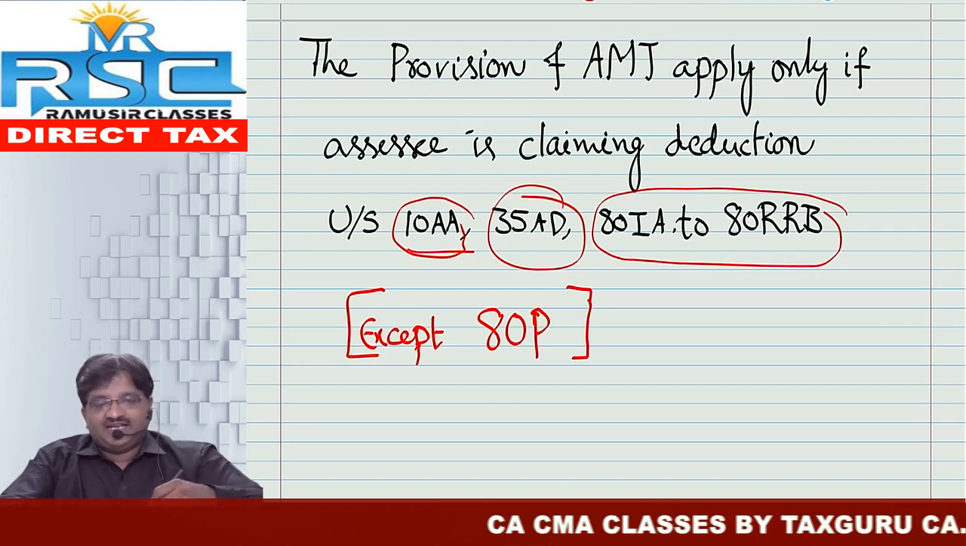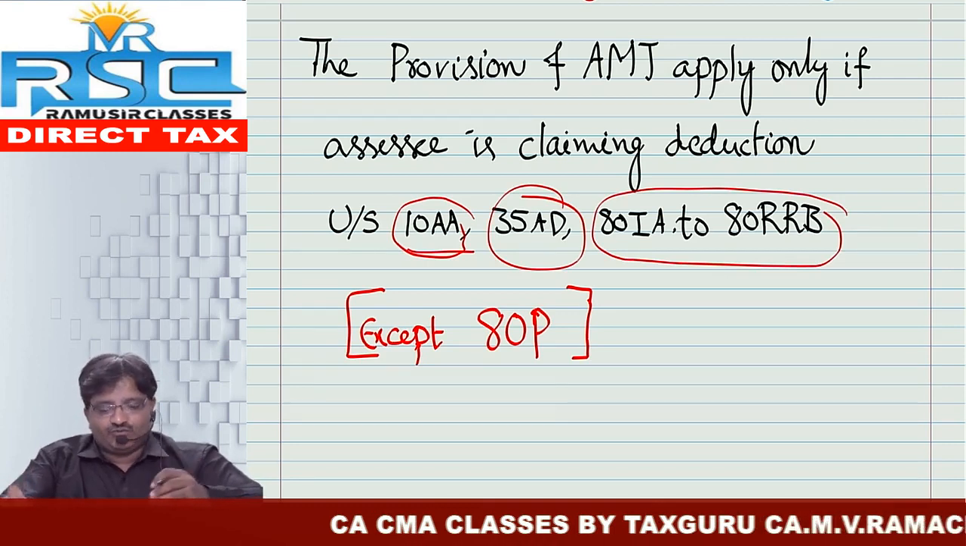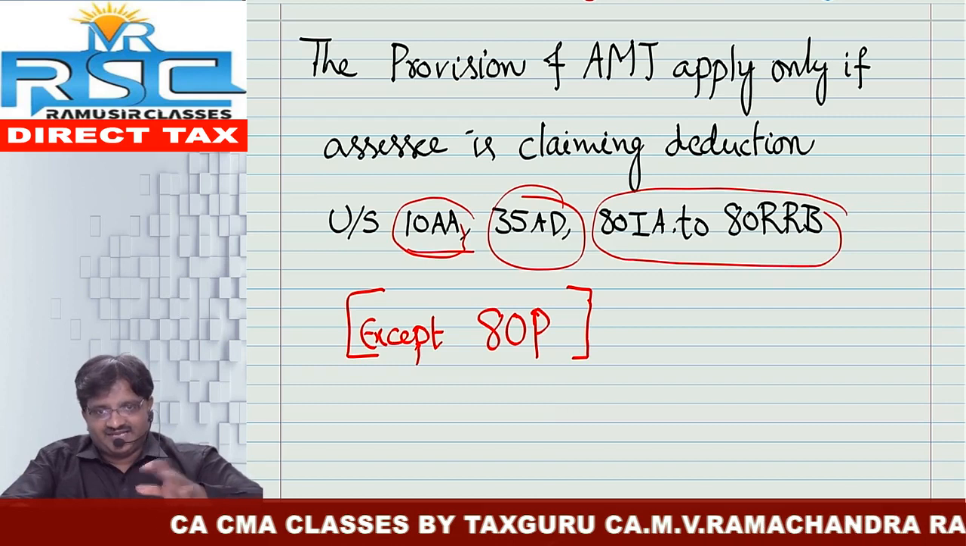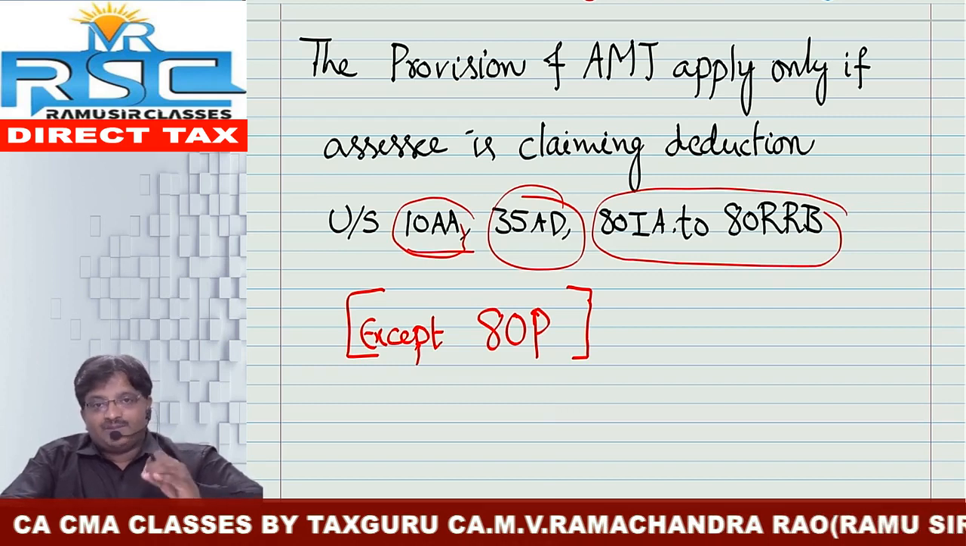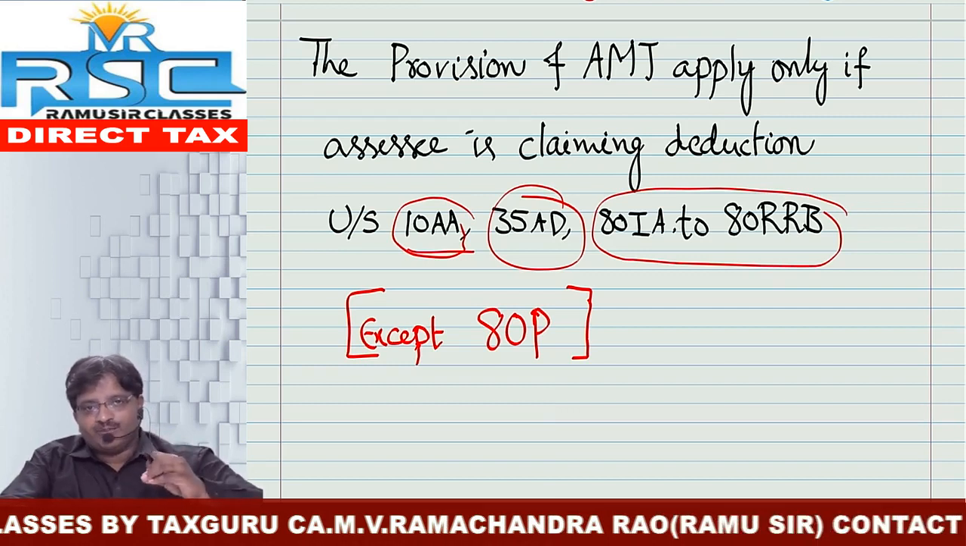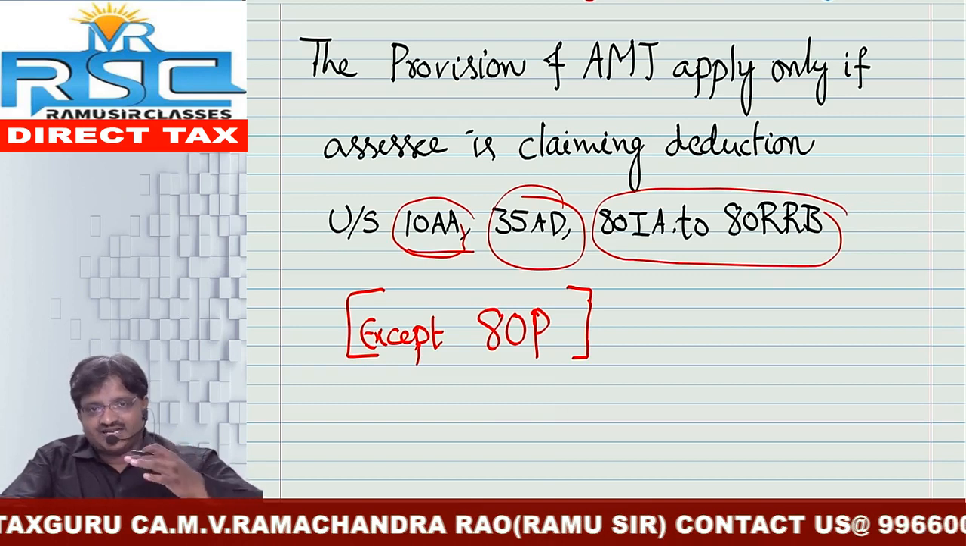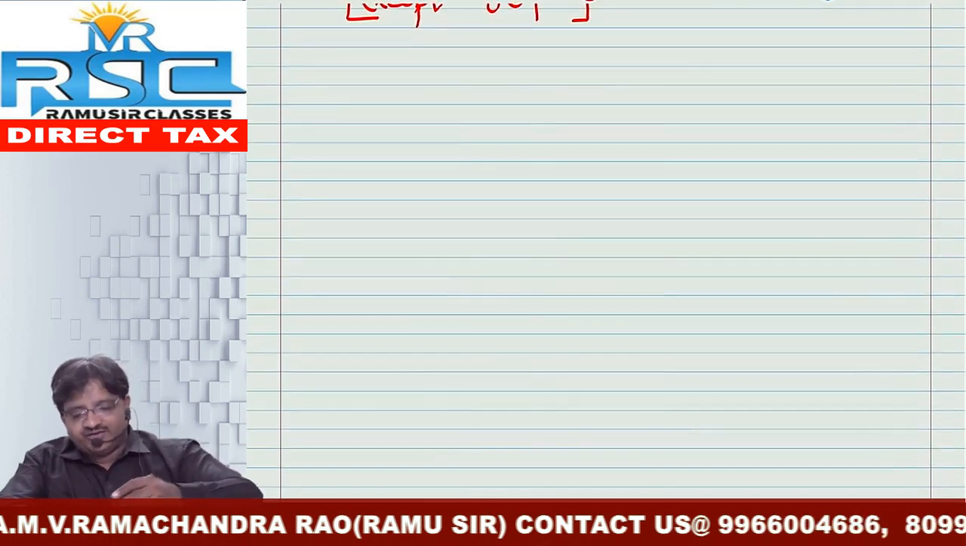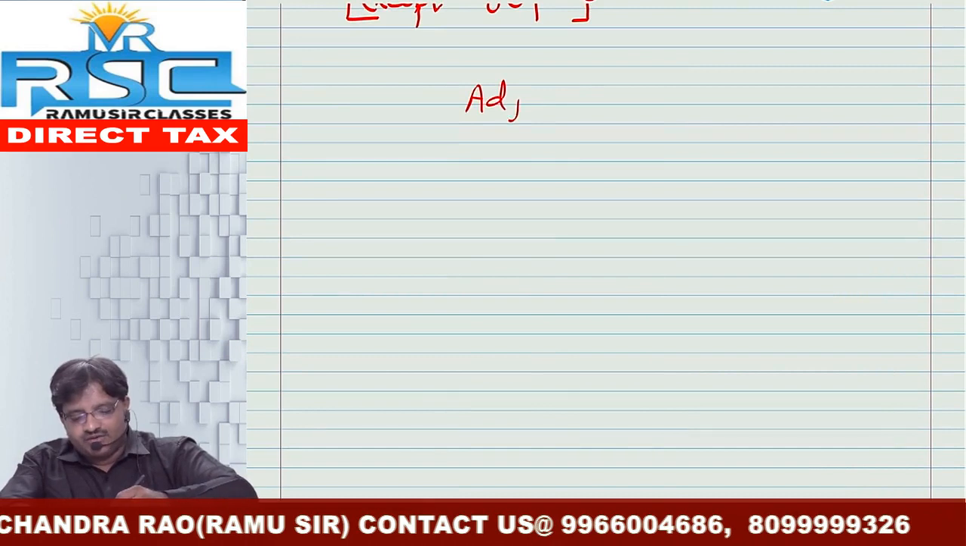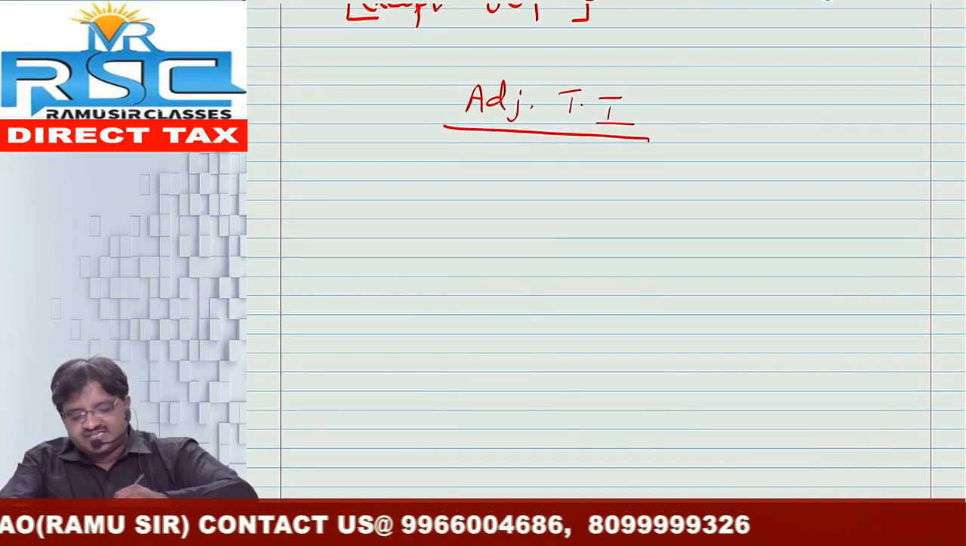But anyhow, ATP no need to take it, no need to consider while doing the provisions of AMT. Okay, with this we have completed the topic of how to compute adjusted total income as well as how to compute AMT. So once again I am telling you, adjusted total income computation is as follows.